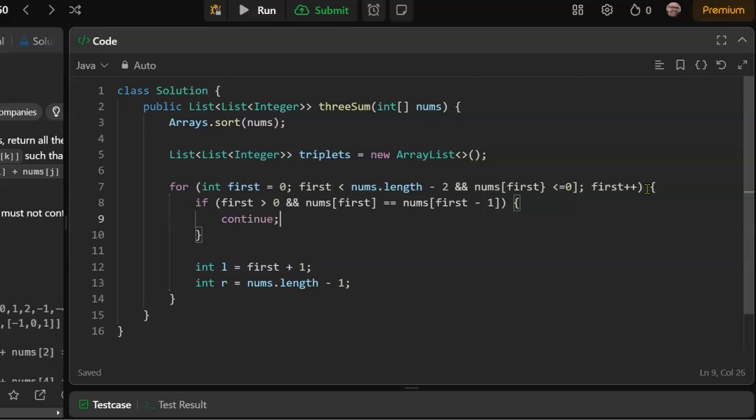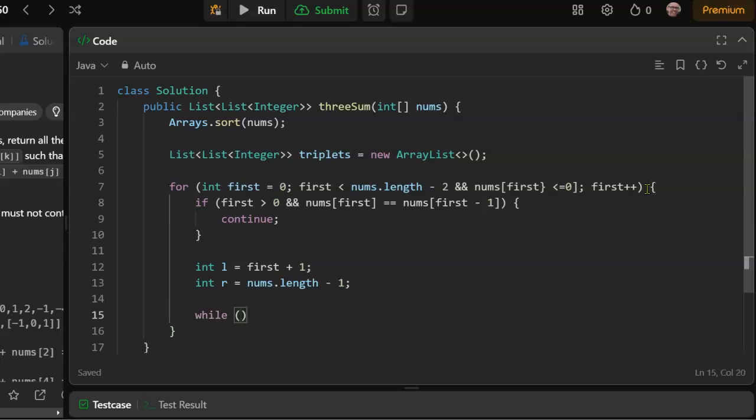I mean, another way to do this is we can just go ahead and find the triplets and then check when we're going to put them in the list, is this a duplicate? But it's going to be more efficient if we just don't make the duplicate triplets in the first place. All right, so don't use repeating numbers more than once. Now we do the two-pointer technique.